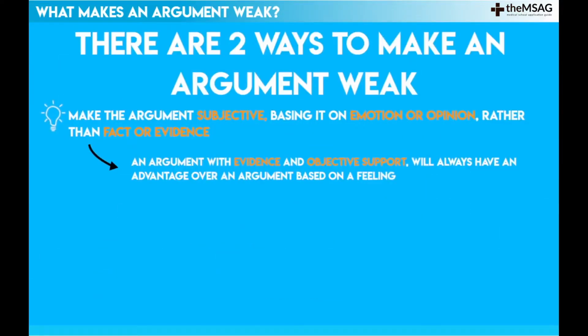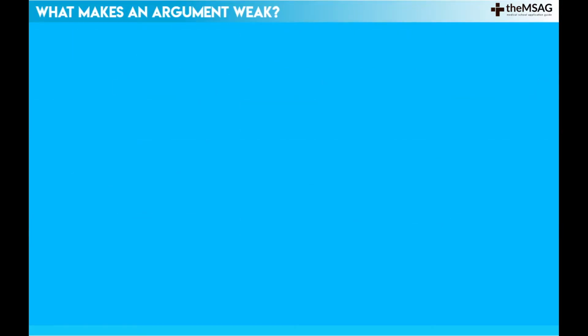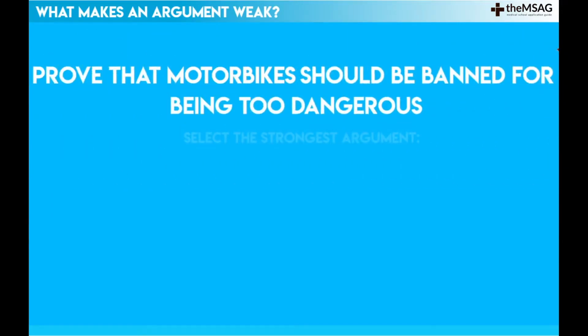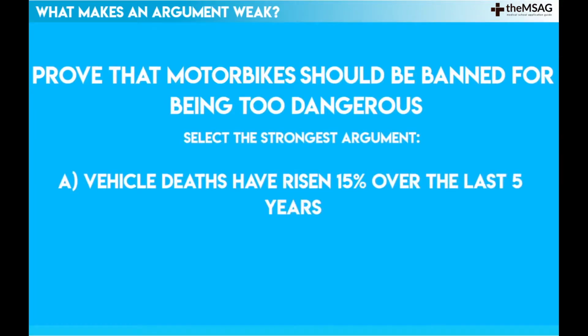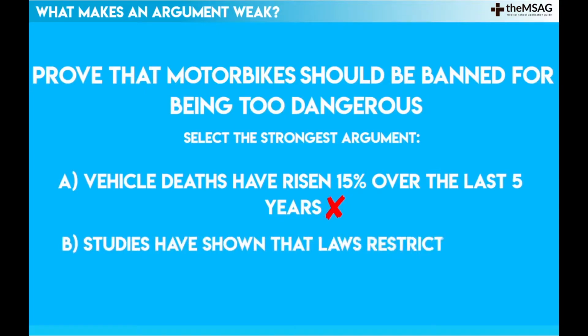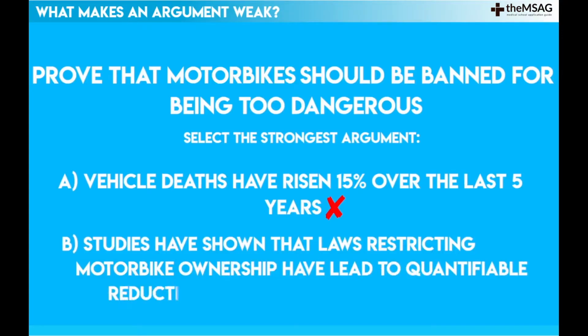The second way to make an argument unambiguously weaker is to make it avoid the question. If I ask you to prove motorbikes should be banned for being too dangerous, it is no use arguing that vehicle deaths have risen 15% over the last 5 years. This argument has simply not addressed the question closely enough, broadening the topic unnecessarily to vehicle deaths. A far more complete answer would address motorbikes specifically, and ideally a direct benefit from banning them. For example, studies have shown that laws restricting motorbike ownership have led to quantifiable reductions in collision casualties. This strong argument answers the entire question, not just part of it.